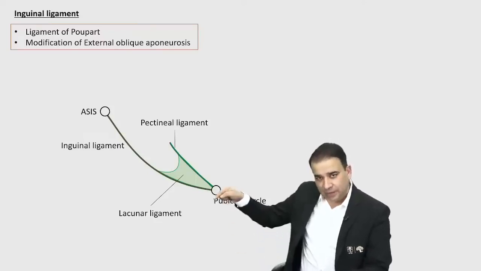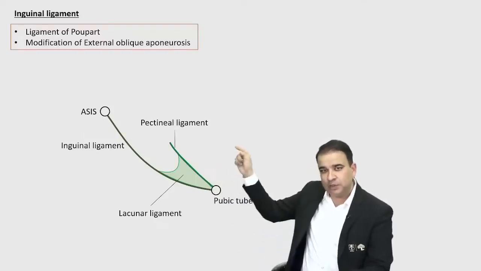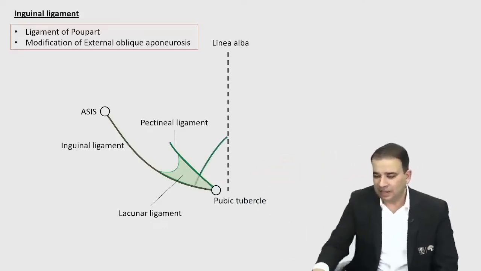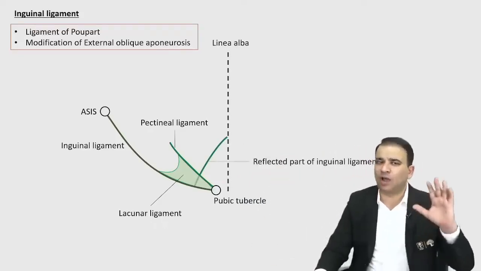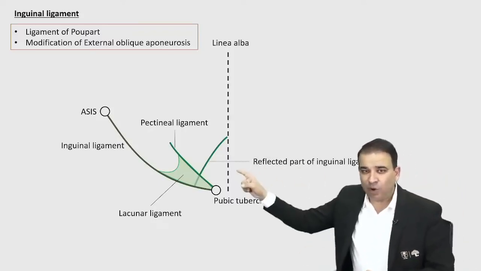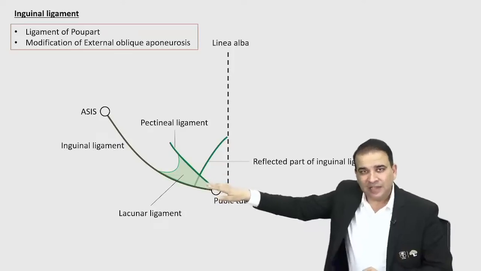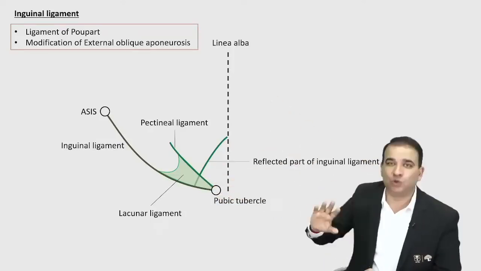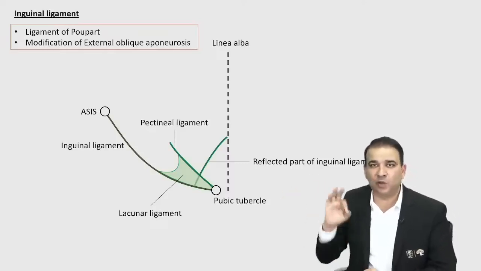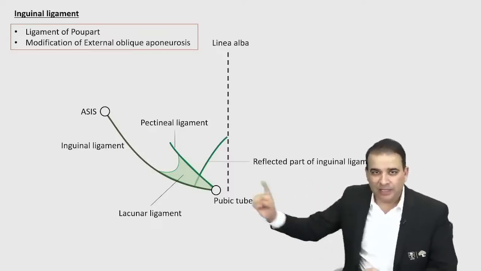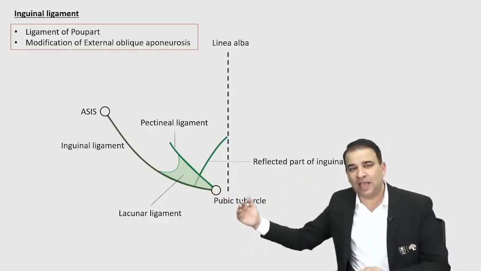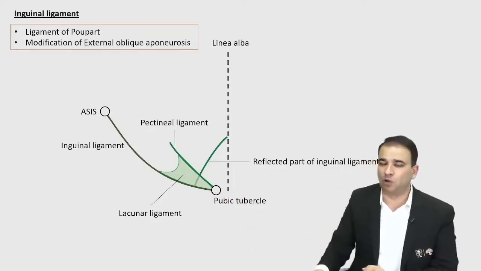And then there is a ligament called as a reflected part of inguinal ligament, जो जाके linea alba पे attach होता है. The one which attaches to the linea alba, that is called as a reflected part of inguinal ligament. That's all I want to tell you here, that there are 3 modifications. Because these are modifications of inguinal ligament, so in a way they are modifications of external oblique aponeurosis only. External oblique aponeurosis is having a superficial inguinal ring, 1 modification. Is forming inguinal ligament, 2 modification. And whatever modification of inguinal ligament we have, they are ultimately modification of external oblique aponeurosis only.